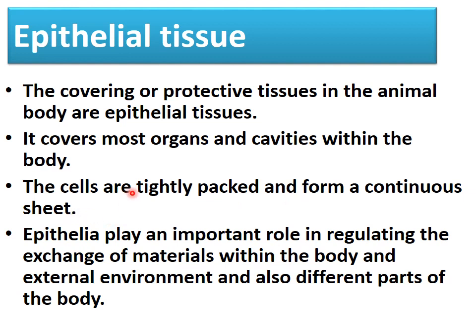Now what is the function of this epithelial tissue? This epithelial tissue plays a very important role in regulating the exchange of materials within the body and the external environment and also between different parts of the body. Means the materials are exchanged with the help of epithelial tissue from inside the body to the external environment or from the external environment to the inside of the body. So which tissue is involved in exchange of the materials? It is epithelial tissue. So this was about epithelial tissue, the first category of animal tissue.